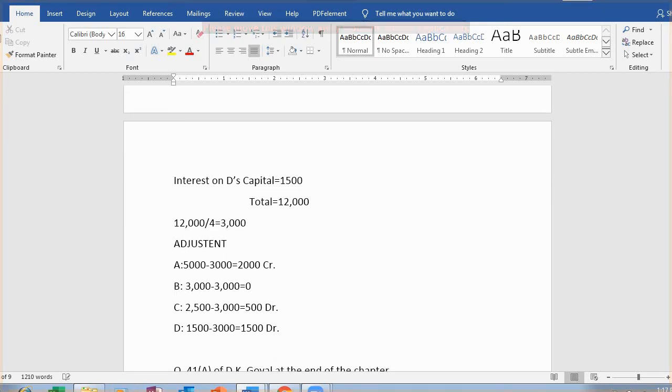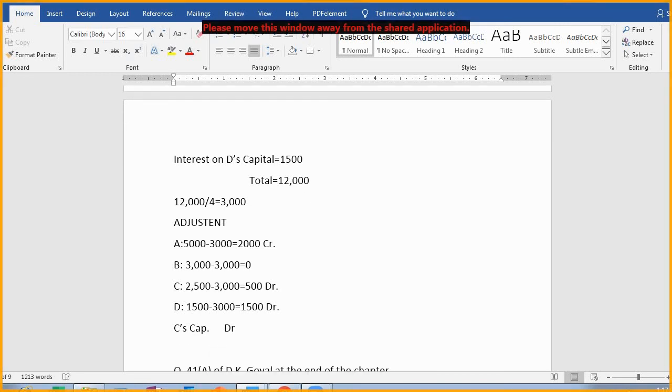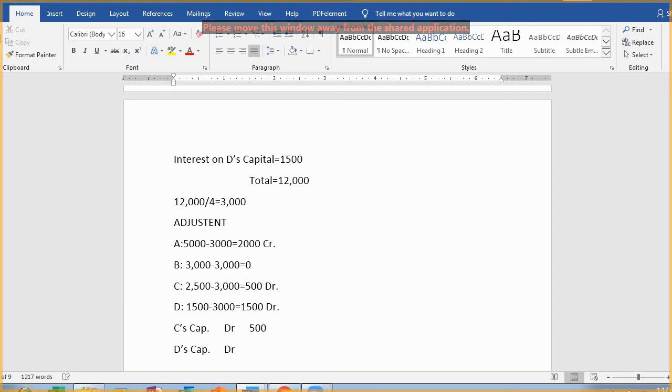So the adjustment entry which we will be passing, that will be what? C's capital account debit by how much amount? 500 rupees. D's capital account will be debited by how much amount? 1,500 rupees.